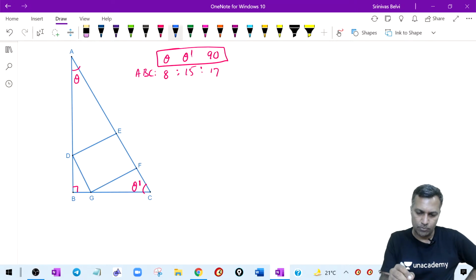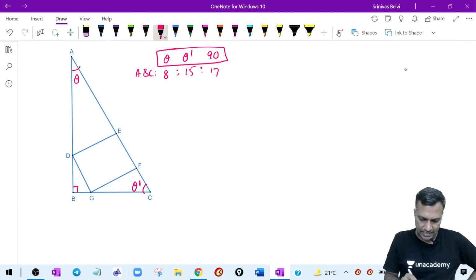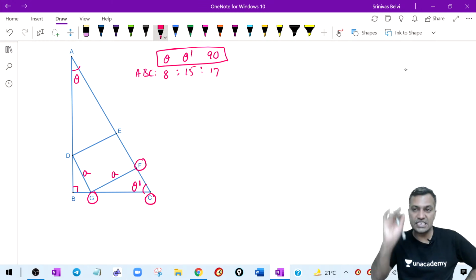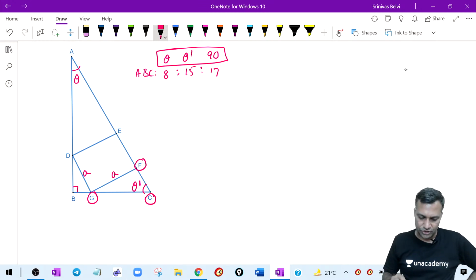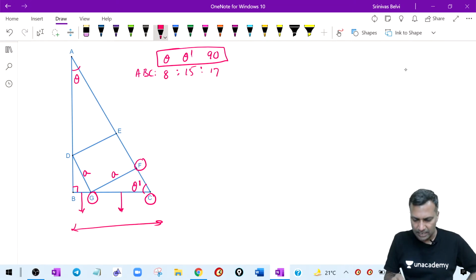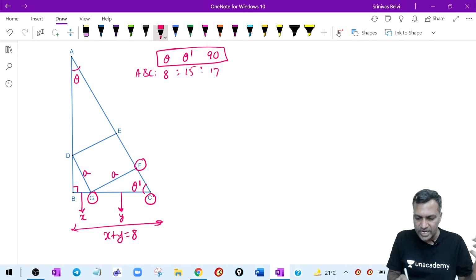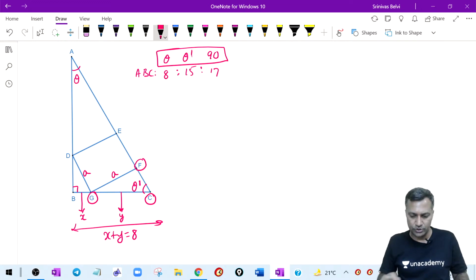If I'm taking the bottom as the reference, this is one case I will take. This side is A, let's say, then this side is also A. First let me take this triangle. Listen to me, I'm taking the triangle FGC. What I mean by taking the bottom as the reference is that I'm interested in this and this. What is this plus this? I will get a value called X here and a value called Y here. What does it mean? X plus Y is equal to 8 units, right? X plus Y is equal to 8 units, which is given to me.